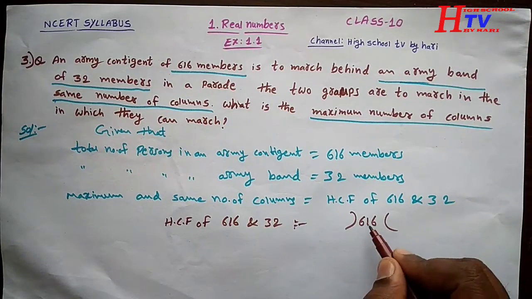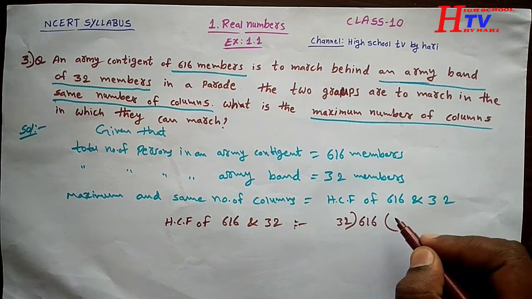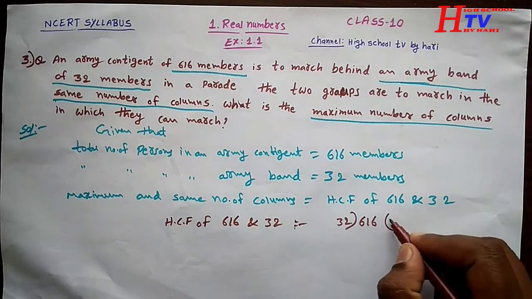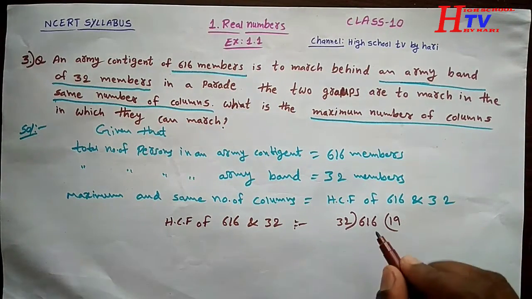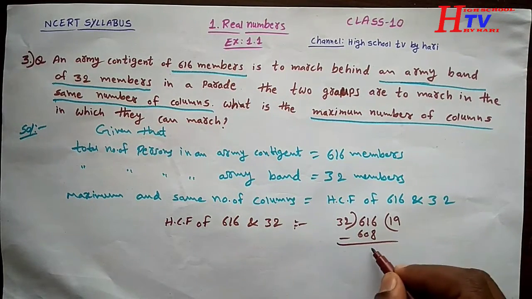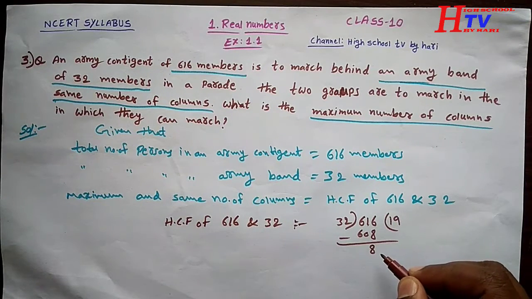Always the bigger number will be the dividend and the smaller is the divisor. Now the HCF: 32 into 19 is 608. Subtraction, 616 minus 608 is 8.